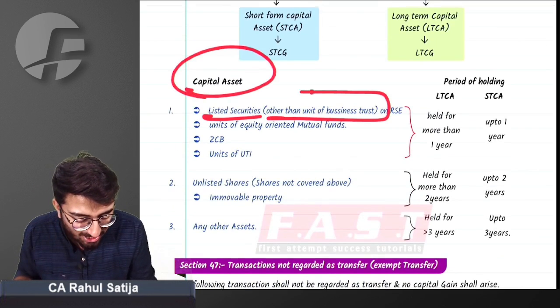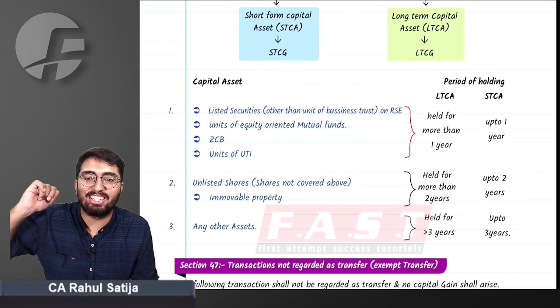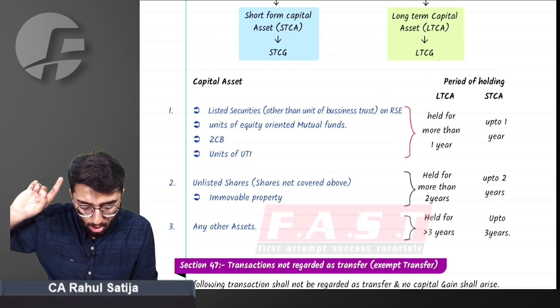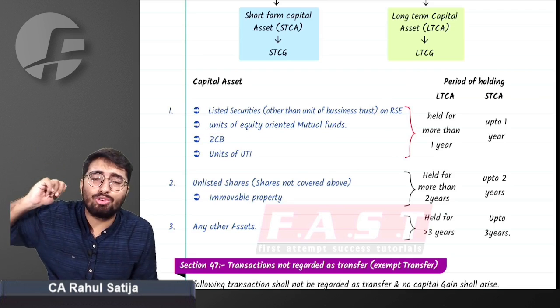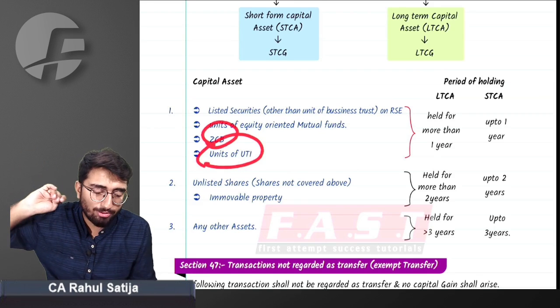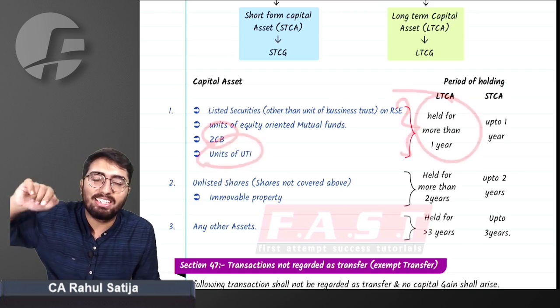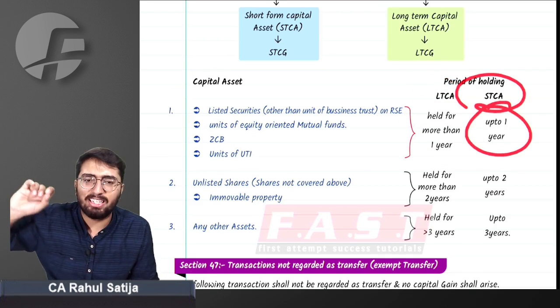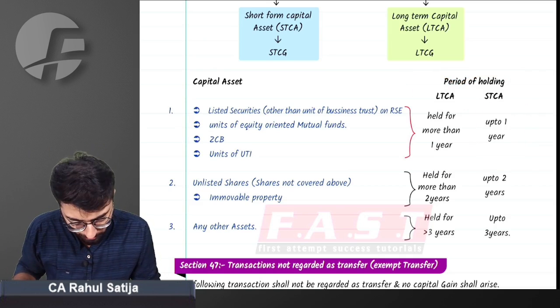Any listed securities on a recognized stock exchange, other than units of a business trust, or any units of equity oriented mutual funds, or any zero coupon bonds, or any units of UTI, if held for more than 1 year, will be termed as a long-term capital asset. Lesser than 1 year, they will be termed as a short-term capital asset.